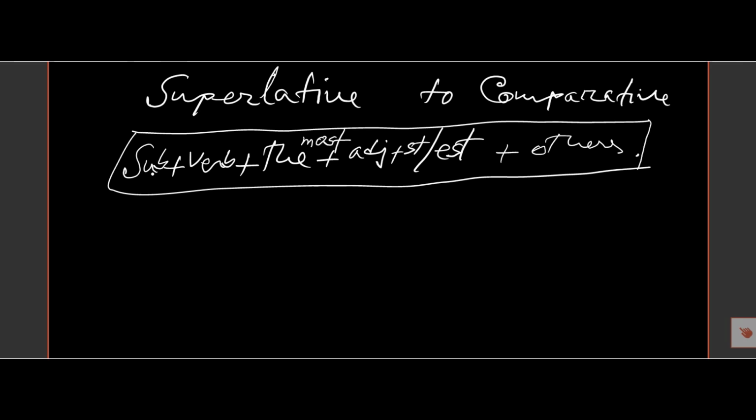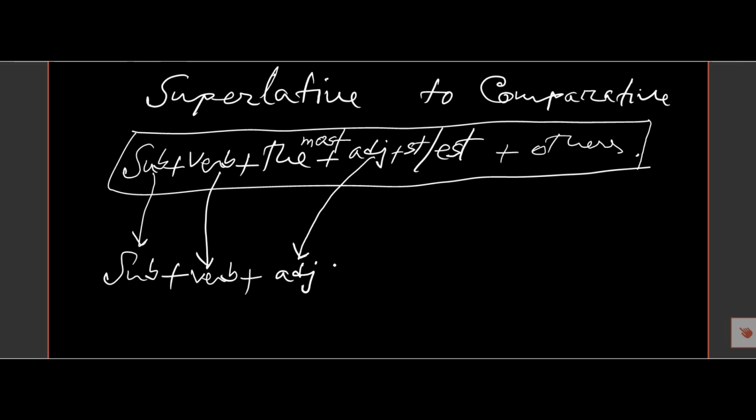So the subject will be the same, the verb will be the same, and after the verb the adjective comes, and it will take R or ER. If there is ST after the adjective, it will take R, but if there is EST, then it will take ER. But if before the adjective there is most, then before the adjective there will be more.